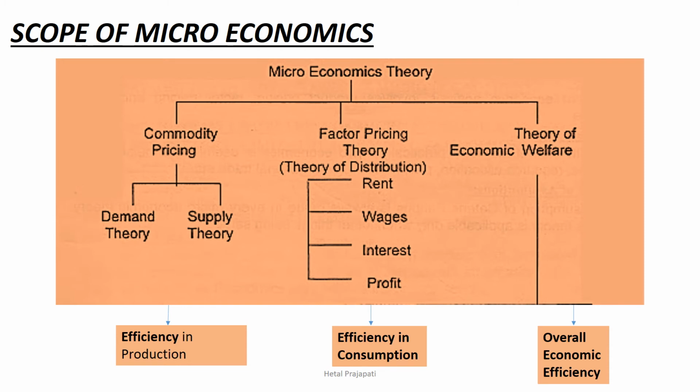And the third part is the theory of economic welfare, which is once again divided into the 3 parts, where you can see efficiency in production, efficiency in consumption and overall economic efficiency. Because if there is a proper consumption, proper production, then only you will able to achieve overall economic efficiency.